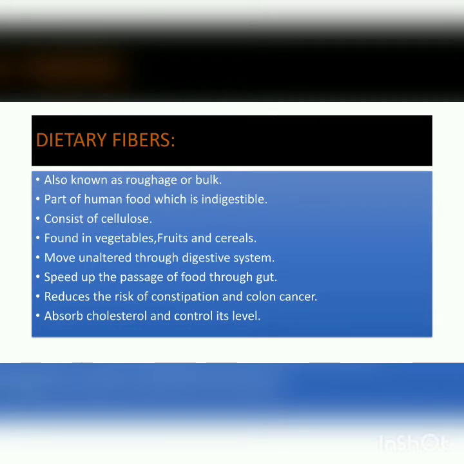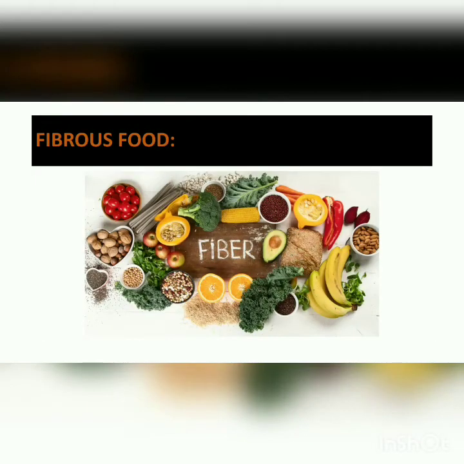It is found in vegetables, fruits and cereals. It moves unaltered through the digestive system. Unaltered means unchanged; it is not changed when it is moving through the digestive system. It speeds up the passage of food through the gut. It reduces the risk of constipation and colon cancer. It absorbs cholesterol and controls its level. How? We will discuss it now.